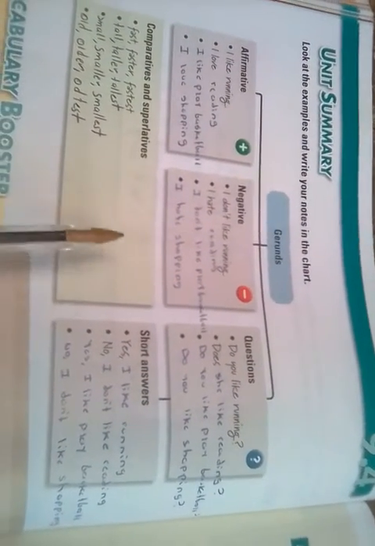We are presented with a table where we must complete the information, for example, affirmative: I like running, I like reading, I like playing basketball, I love shopping. Negative: I don't like running, I don't like playing basketball, I hate shopping. Question: Do you like running? Do you like playing basketball? Do you like shopping? Comparative and superlative: fast, faster, fastest; tall, taller, tallest; small, smaller, smallest; old, older, oldest. Short answers: yes, I like running; no, I don't like reading; no, I don't like shopping.